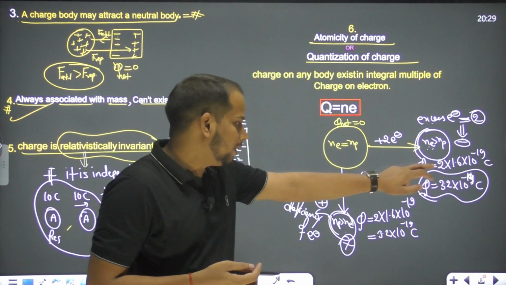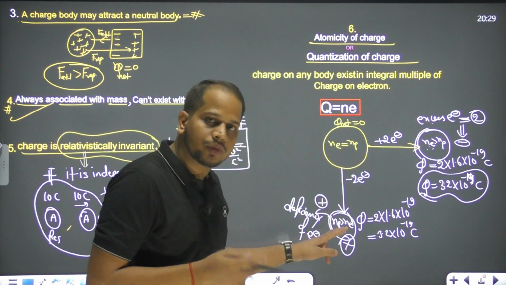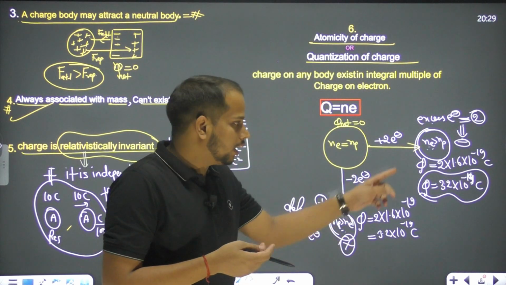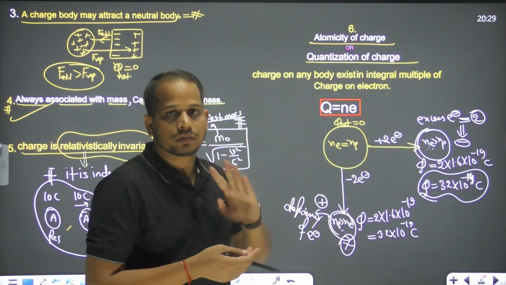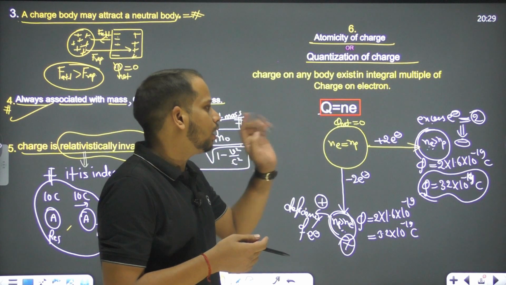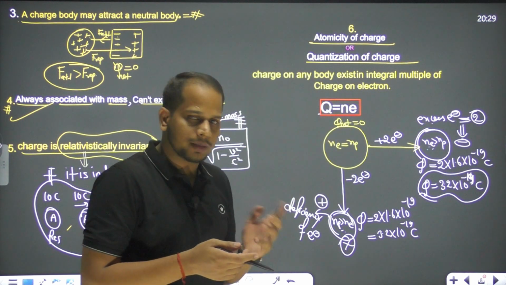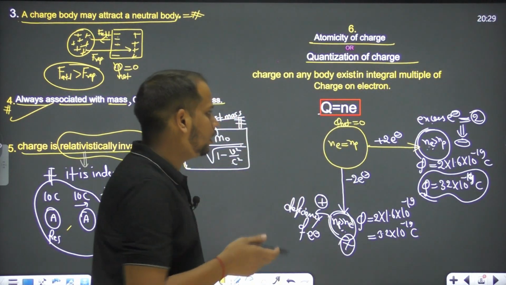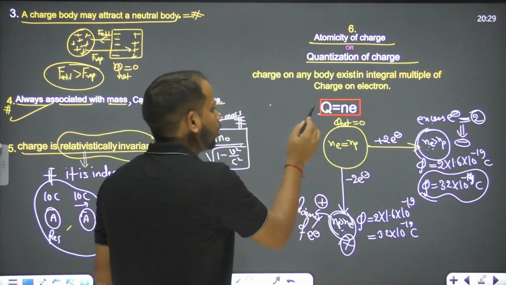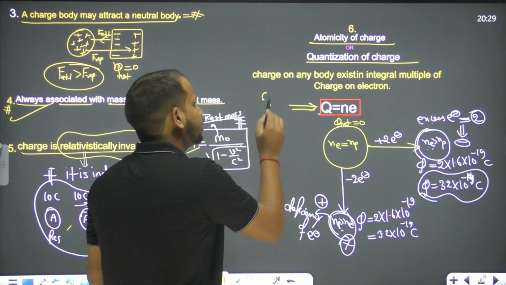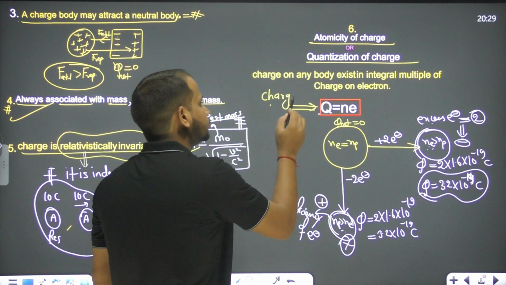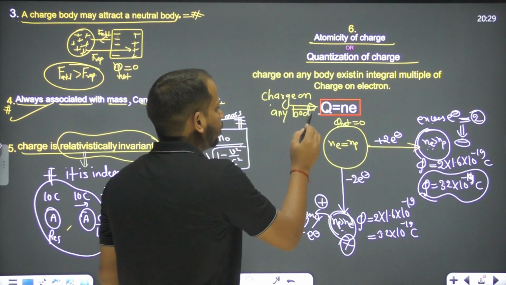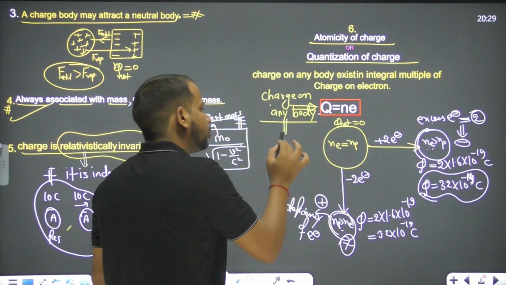What I want to tell you exactly, how many electrons are more over here? 2. How many electrons are less over here? 2. Either what we can say, how many protons are more over here? 2. And how many protons are less over here? 2. So the charge on any body is Q equals to Ne, either you can say plus minus Ne. So how we say charge on any body? This Q is what? This is charge on any body, right?